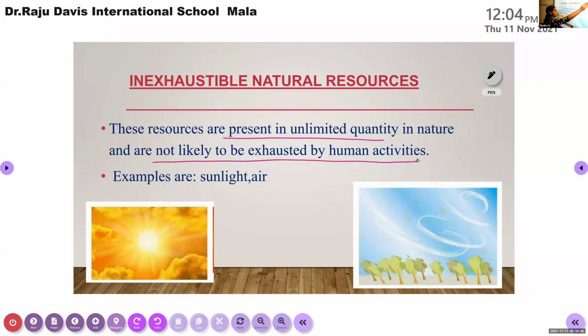What's the meaning of the term exhausted? Completed or finished. So these types of resources are in unlimited quantity in nature and are not likely to be exhausted or finished by human activities. The examples are sunlight, air, water, soil, etc. They cannot be exhausted by human activities and are present in unlimited quantity in nature itself. That is inexhaustible natural resources.